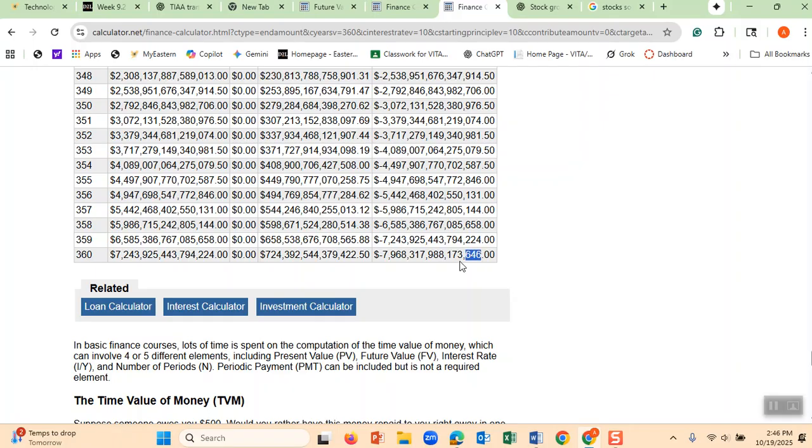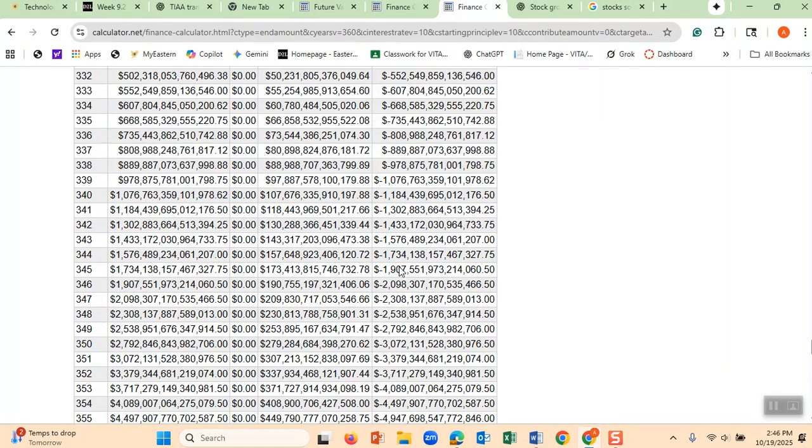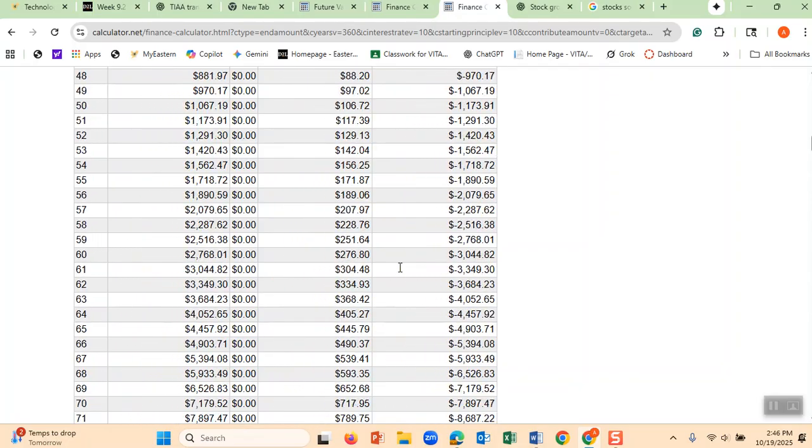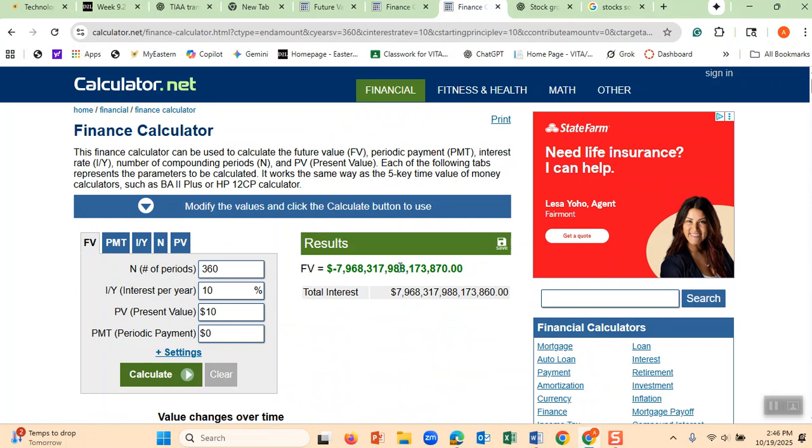This is 1,000, million, billion, trillion, quadrillion, or whatever it is. That is how much money this student is going to get if it is going to go up at this rate.